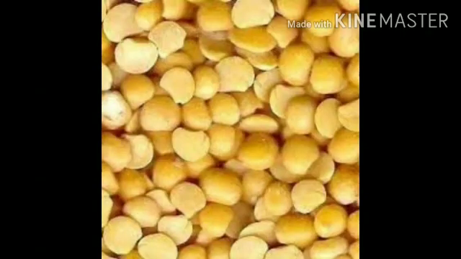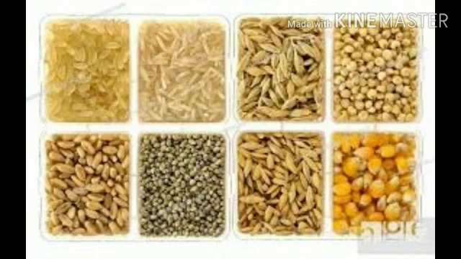Apart from these, plants are classified based on the nature of seed. There are 2 types. First one, monocotyledonous, and second one, dicotyledonous. Monocotyledonous means seeds which have only one seed leaf.